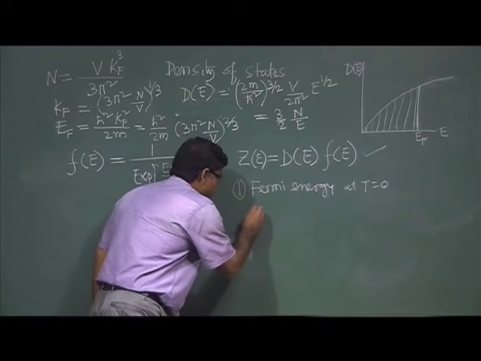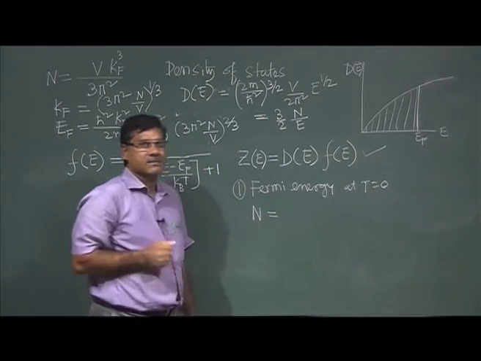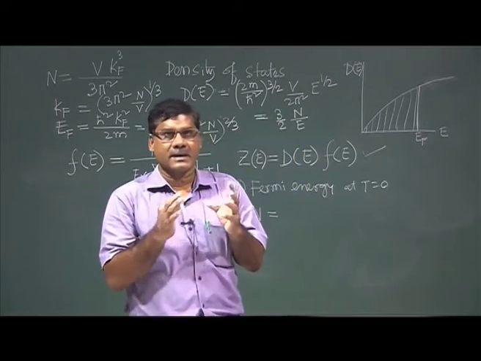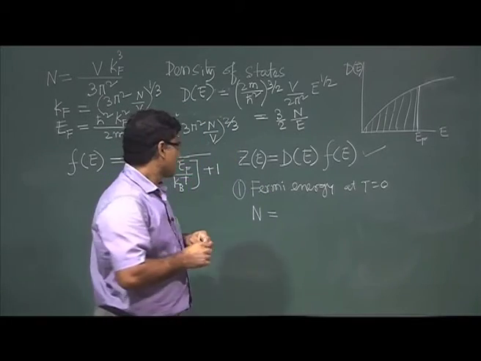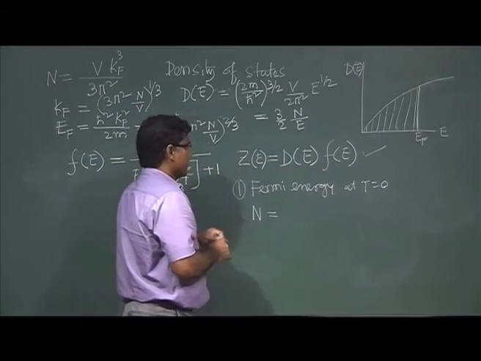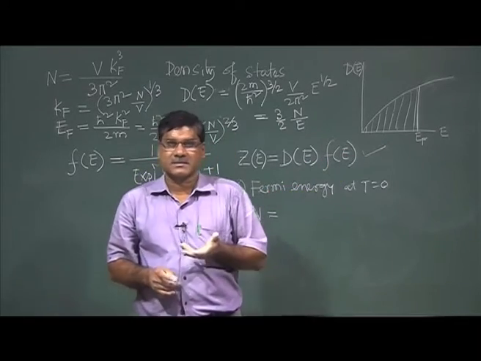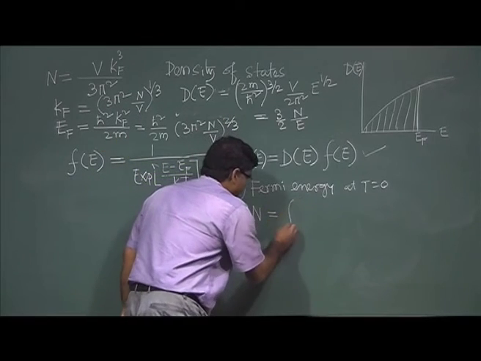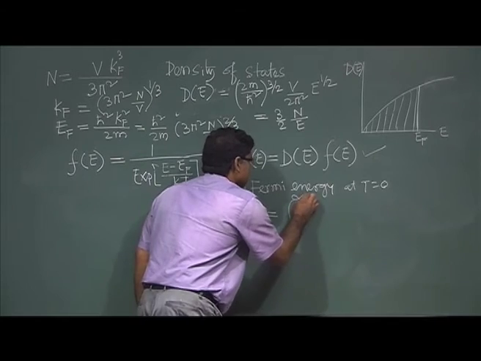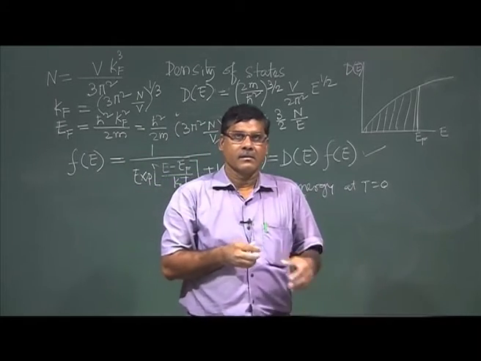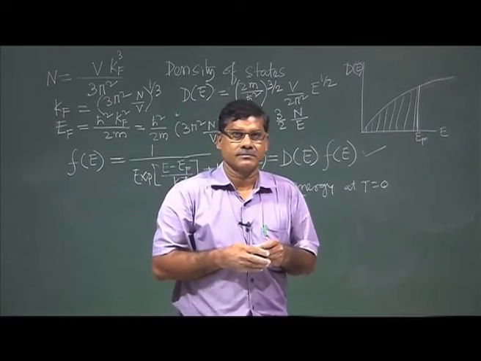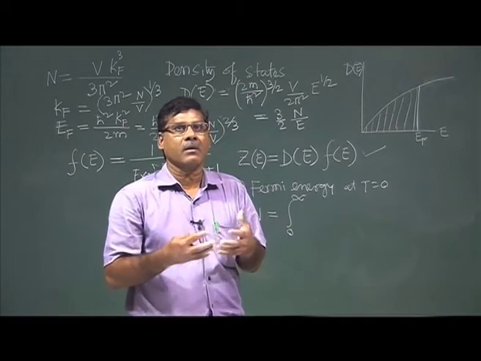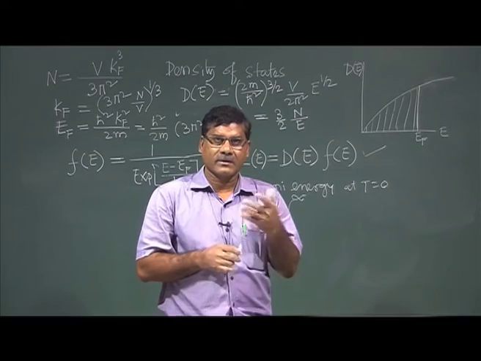One thing is very clear to us, that the number of particles is constant in the system. So, if I integrate this density of states over energy from 0 to infinity, it will give me all the states that will accommodate all our electrons.